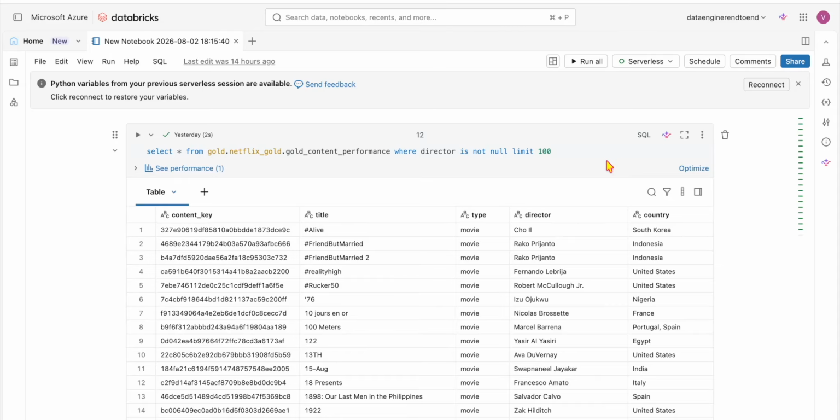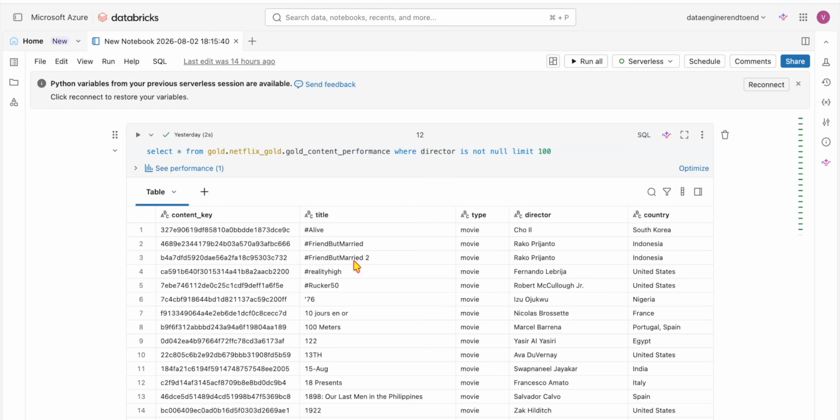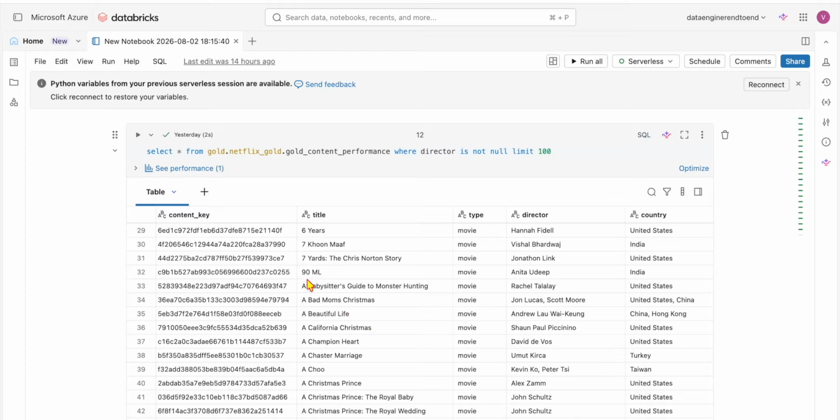So far, we successfully built silver and gold layer. In the last video, we queried gold table and there we found some unwanted content. It might be meaningful, but we never know. The hashtag doesn't mean that it's wrong. But here there are a couple of places, 15th August, and couple of places, 1BR. Maybe it is a movie title. But even there are a couple of places we do have, say 90 ml, we do have duplicate records.